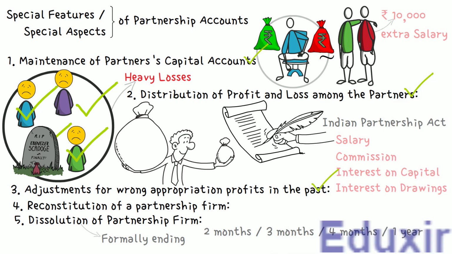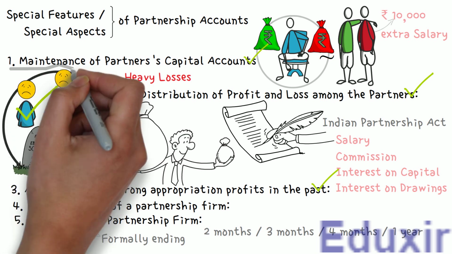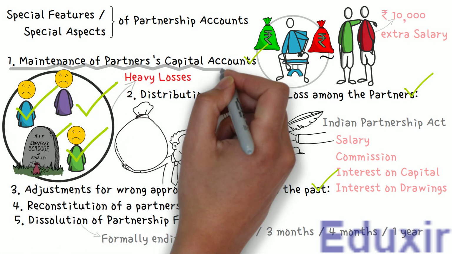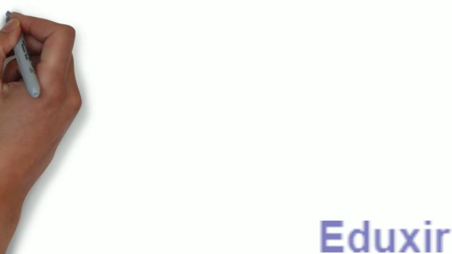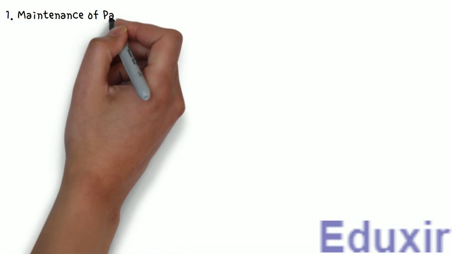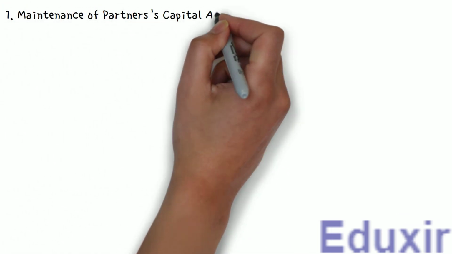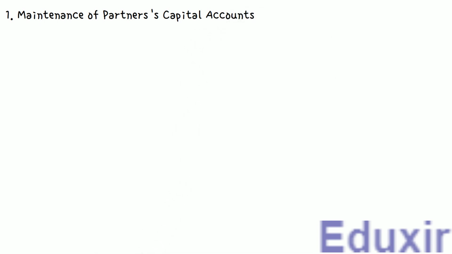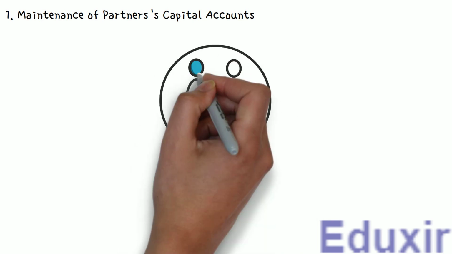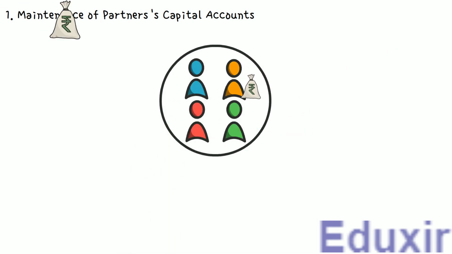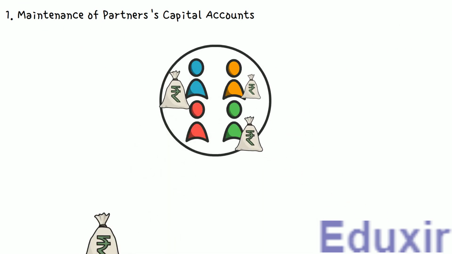Let us start with the first special aspect of partnership accounts, wherein there is a need of maintenance of separate capital accounts for each of the partners. By maintenance of the partners' capital accounts, I mean all the postings that will be done into the capital account. The main purpose is to reflect the exact position of the capital held by each partner at any given point of time. So, we post everything that will affect the capital belonging to each of the partners into this account.